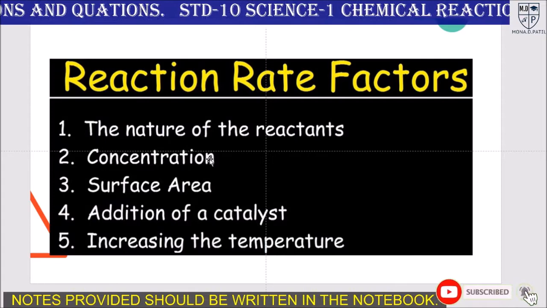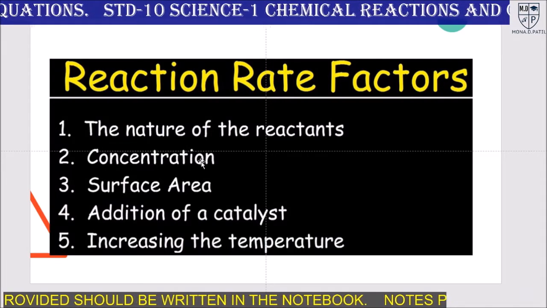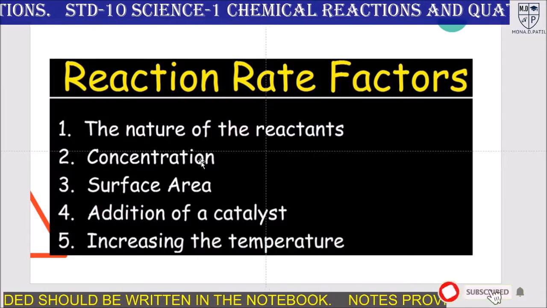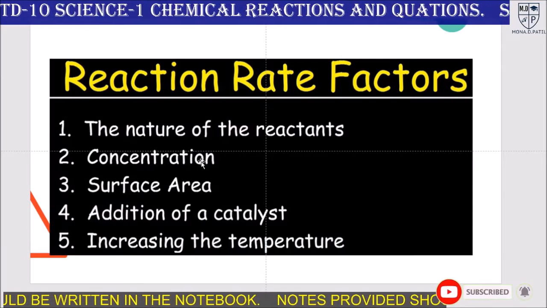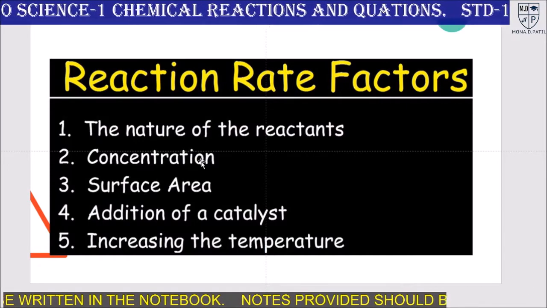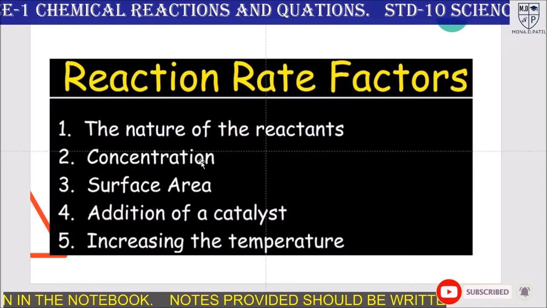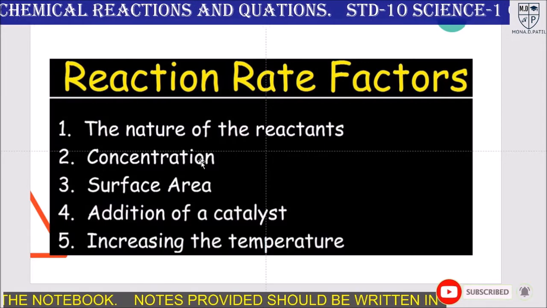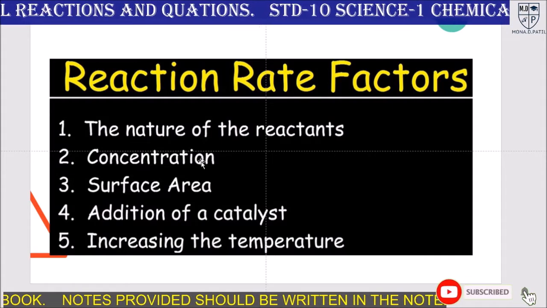Then next is the concentration of the reactant. Dilute HCl reacts slowly with calcium carbonate, and thereby calcium carbonate disappears slowly and carbon dioxide is also liberated slowly. On the other hand, the reaction with concentrated HCl takes place rapidly and calcium carbonate disappears very fast.